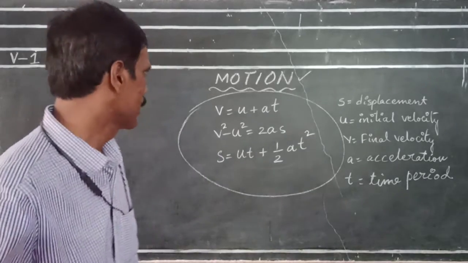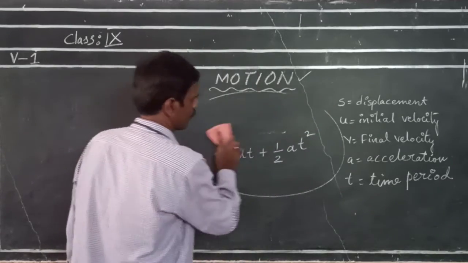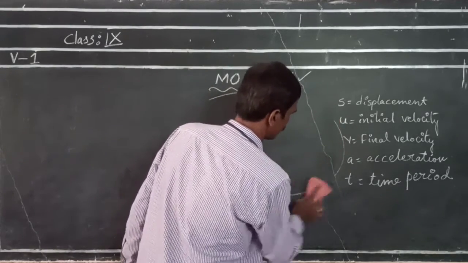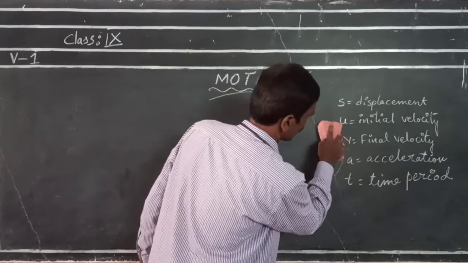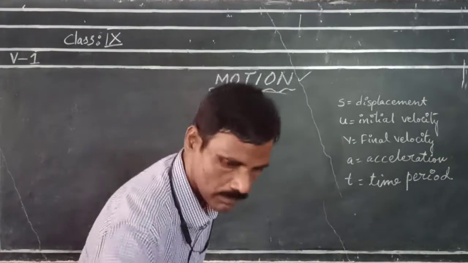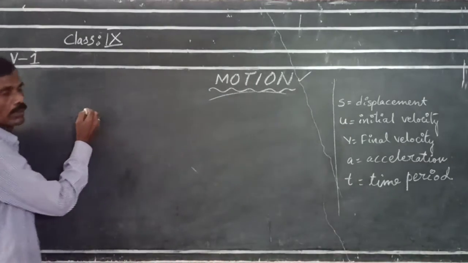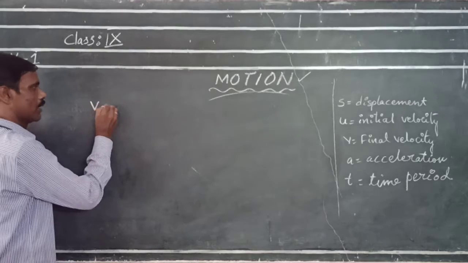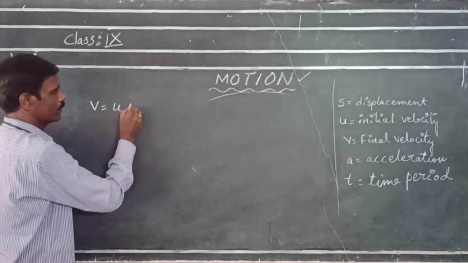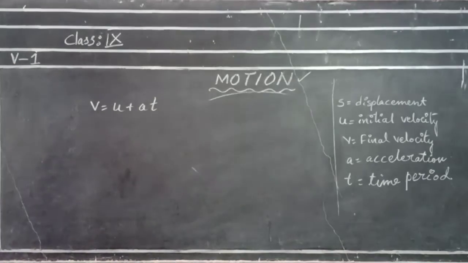Let us begin with the first equation. Let us derive the first equation, that is v is equal to u plus at. It's very simple.